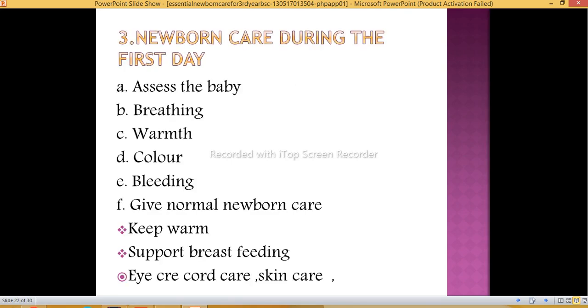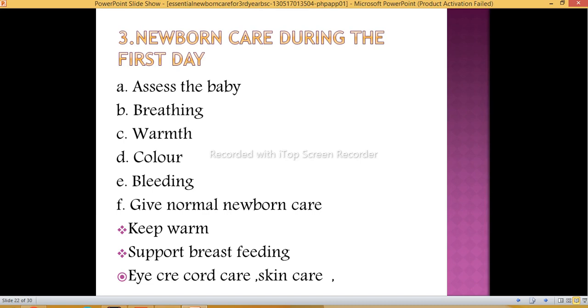Then third is newborn care during the first day. So what care can we give on the first day? Assess the baby, which we have already discussed. Head to toe examination we should do. Breathing, like if there is any abnormal breathing. Warmth, maintaining the temperature is also important. Color we should monitor. Bleeding from any side we should monitor. Give normal newborn care, what we have discussed earlier.